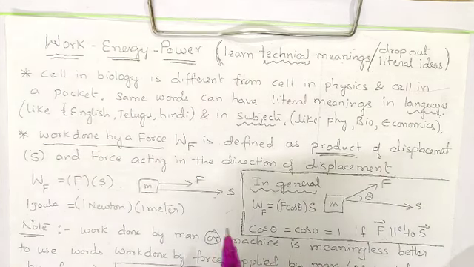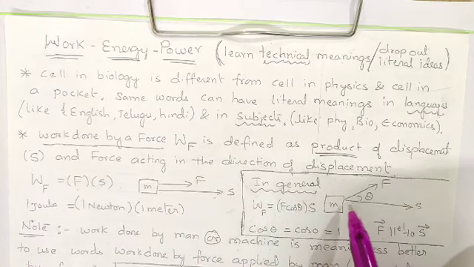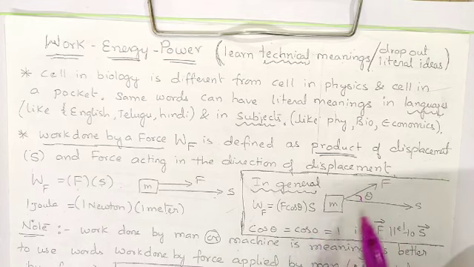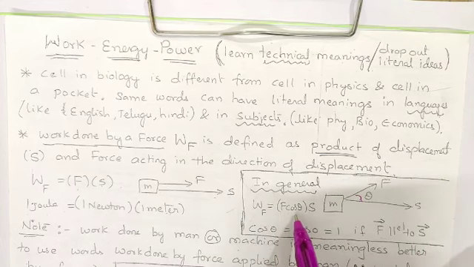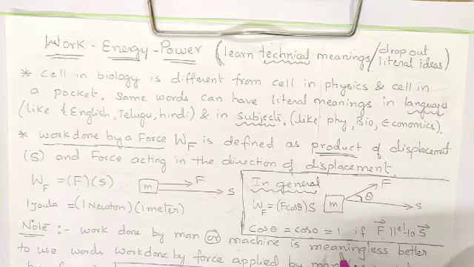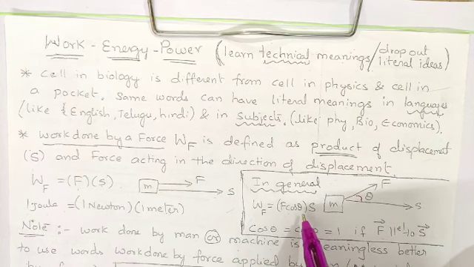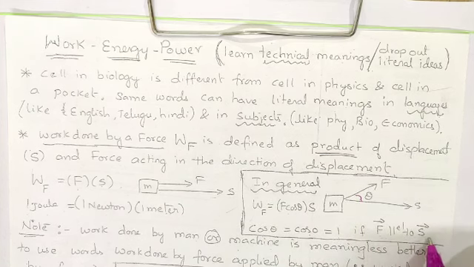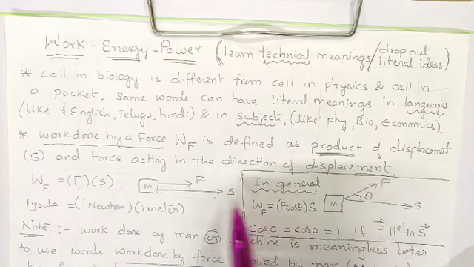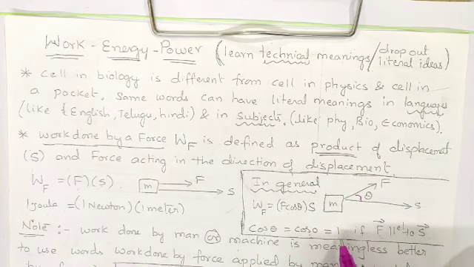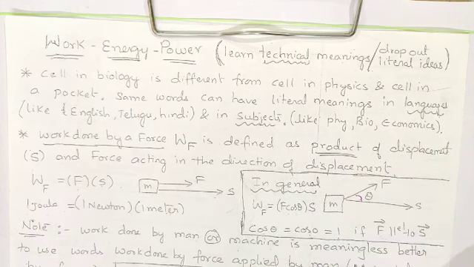But in general, in reality, the technical meaning is this. If force is inclined at an angle theta to the displacement, then cos theta will come, the cosine of the angle between them. What is cos theta? At 9th class level students don't know, because cos theta, tan theta, trigonometry is introduced in 10th class. But you can remember cos theta equals cos 0 equals 1 if F and S are parallel. If I keep it parallel, the angle becomes 0. In that case, cos theta will become cos 0, which is 1. Just learn this by heart for the time being.